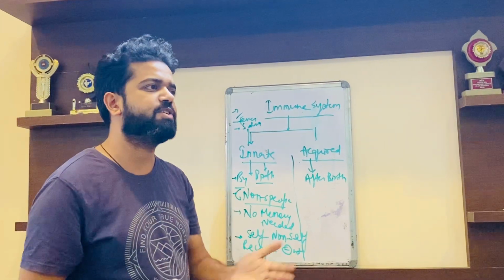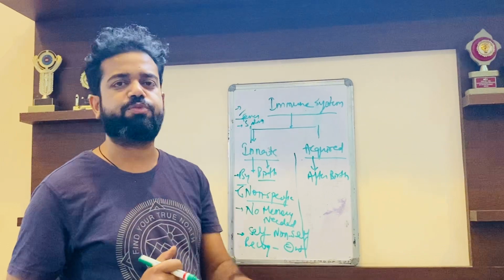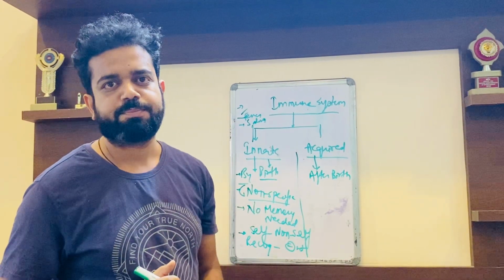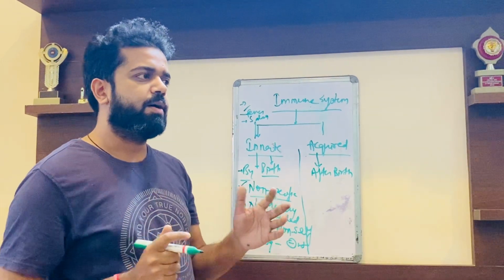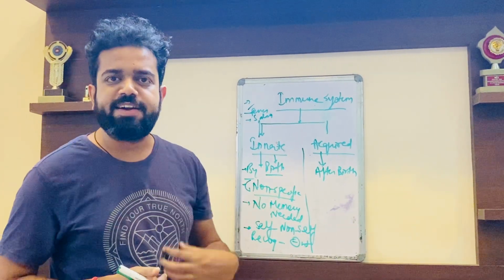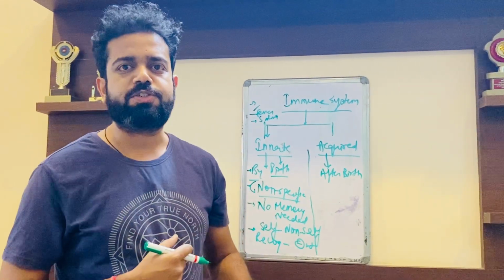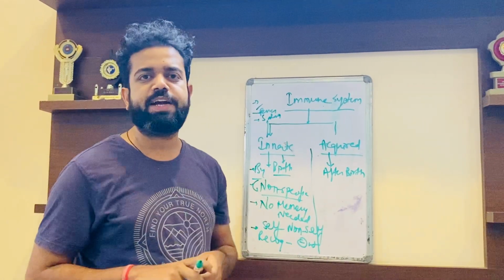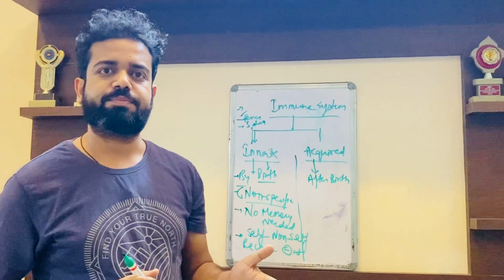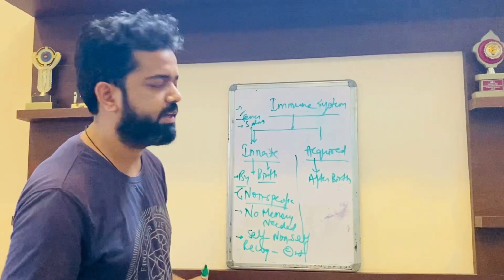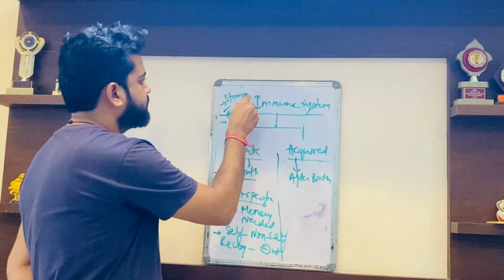Suppose you are enjoying some street food, and we know that street foods are mostly contaminated. When the contaminated food enters your stomach, the stomach acid will mostly kill them all. And so the stomach acid.